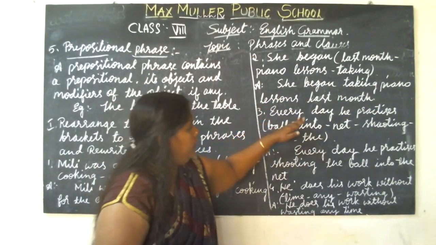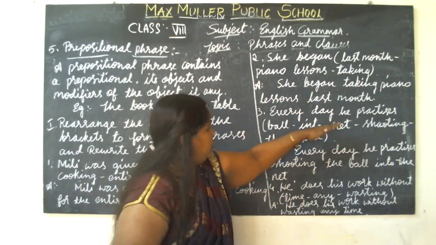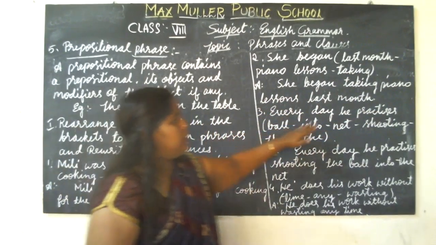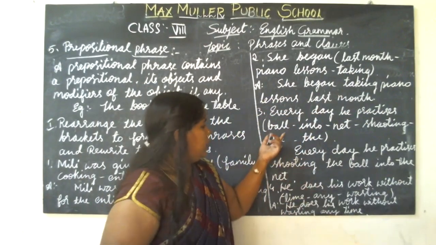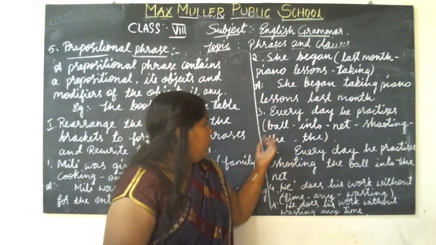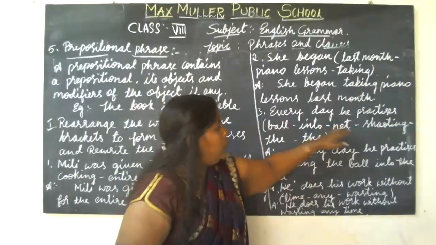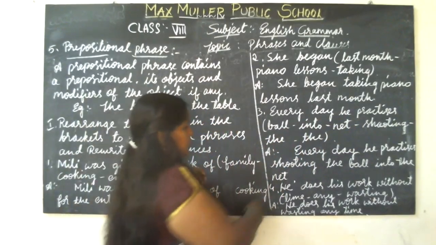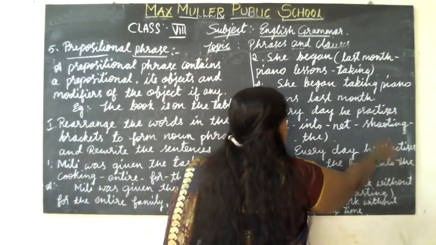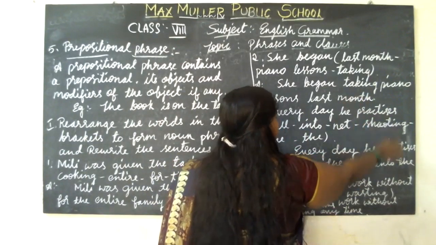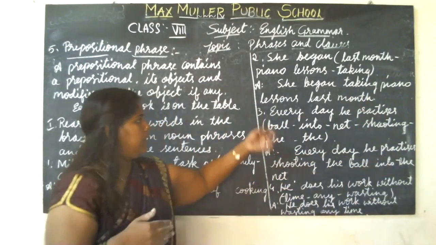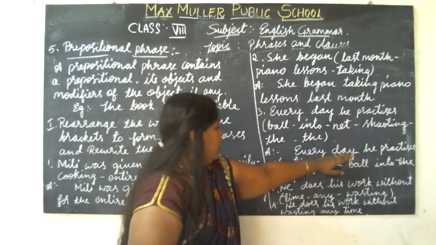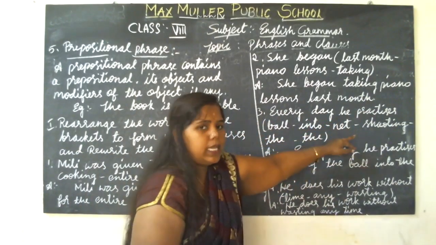The next one is the third one: "Every day he practices". Only that much is given as a complete sentence. After that, they have given jumbled words: a ball, into, net, shooting, the. So here, every day he practices, we take as it is from the question. Shooting is in the clues.